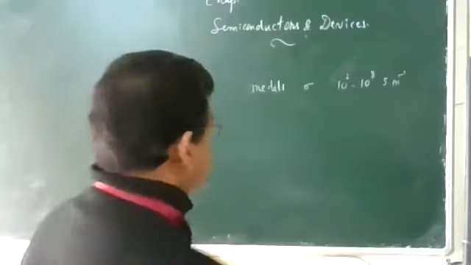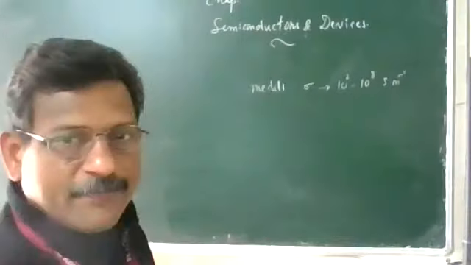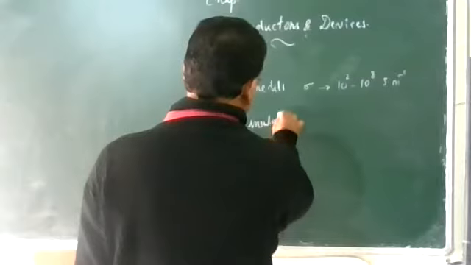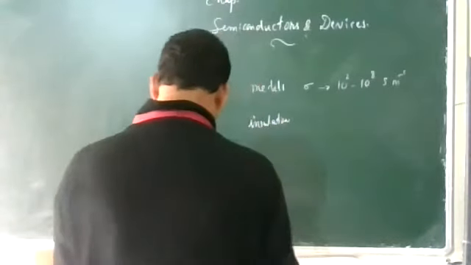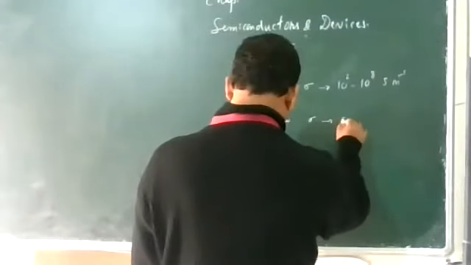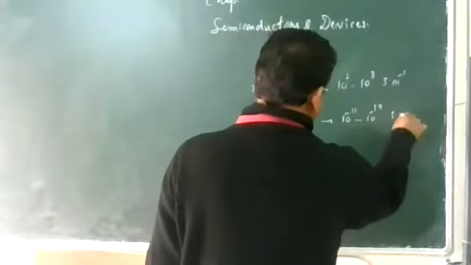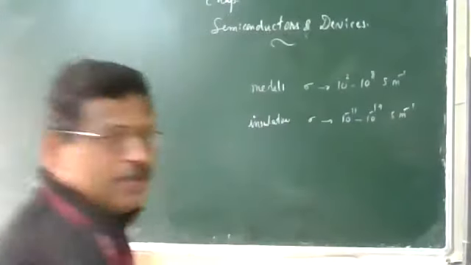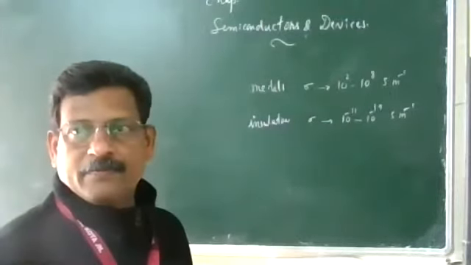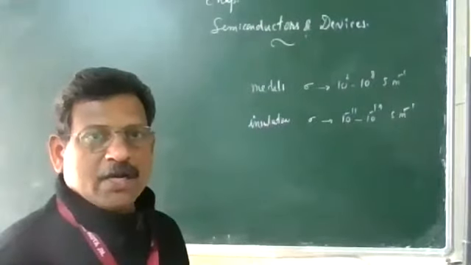So this is for metals, their conductivity is very high. For insulators, the conductivity is very low, and the value comes from 10 to the power minus 11 to 10 to the power minus 19 per centimeter. Metals, high conductivity. Insulators, very low conductivity.